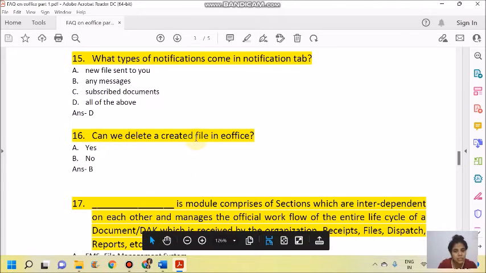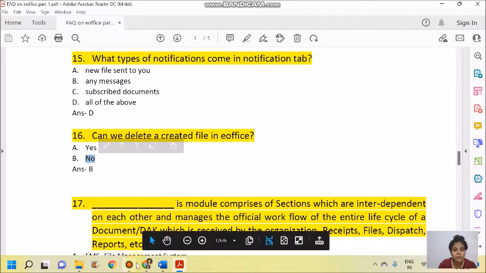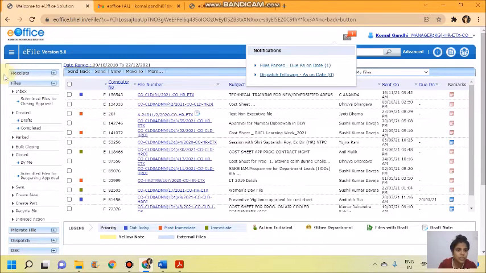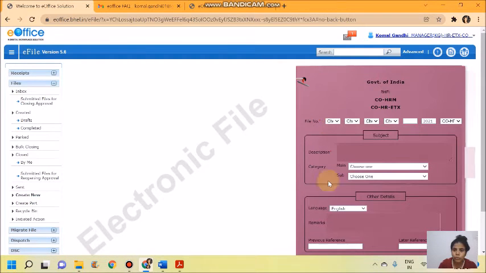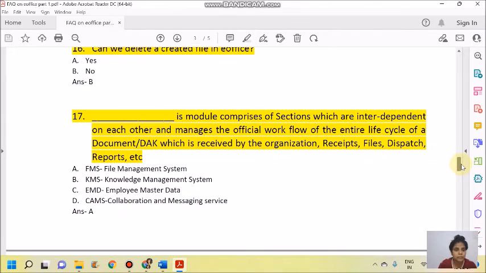The 16th question: can we delete a created file in eOffice? The answer is no. Once you create a new file from the create new option, the file will be permanently created in eOffice in your login. It will not be deleted. You can only go back to the NIC to get these files deleted. Even the administrator does not have the power to delete these files. So make sure when you are making a file, it is a genuine file and not a test file.